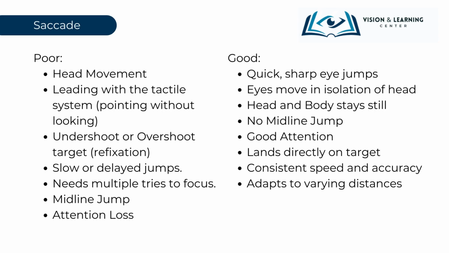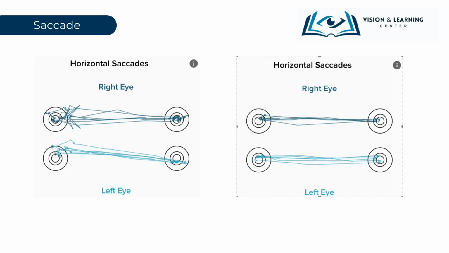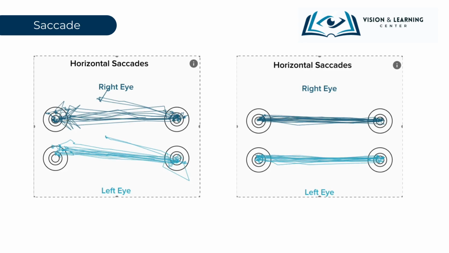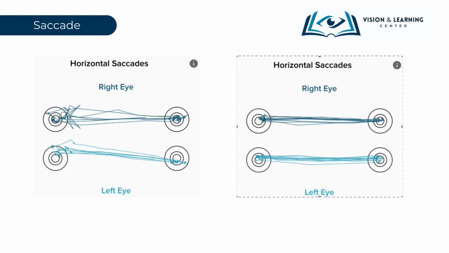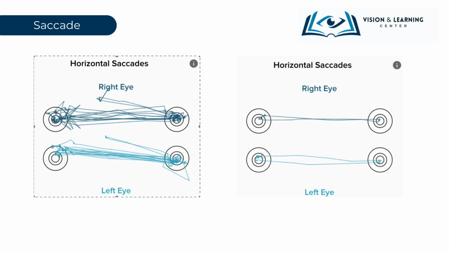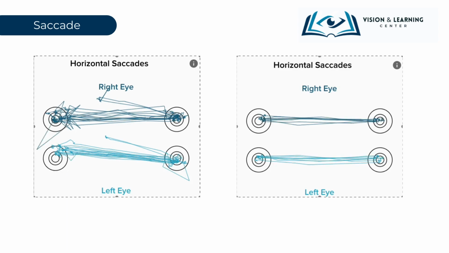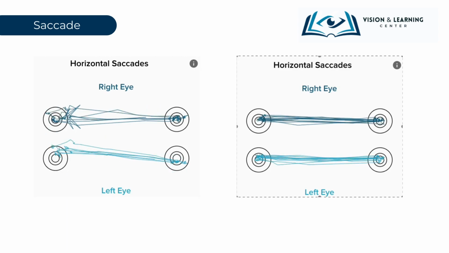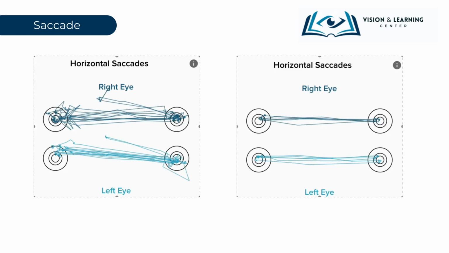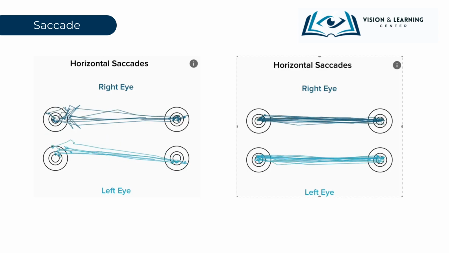Important differences between poor and good saccadic eye movements become glaringly evident when using a computer eye tracker. On the left side, showcasing poor saccades, the tracker reveals erratic and disjointed patterns. Instead of clean, direct paths, the eye's movements might zigzag or deviate, often overshooting or undershooting the intended target. The pattern might suggest frequent refixations and a struggle to maintain a steady gaze. In contrast, the eye tracker displays fluid, precise, and rapid movements on the right side, representing good saccades. The paths are direct and purposeful, landing on targets with consistency.